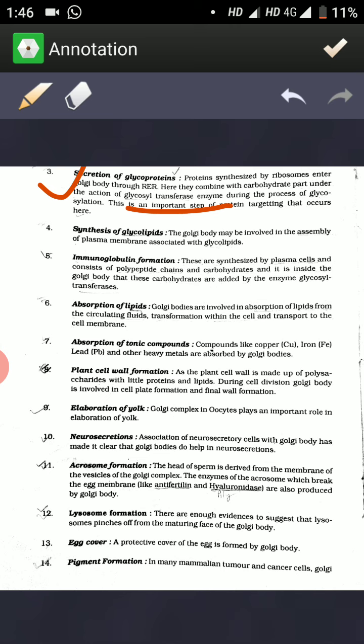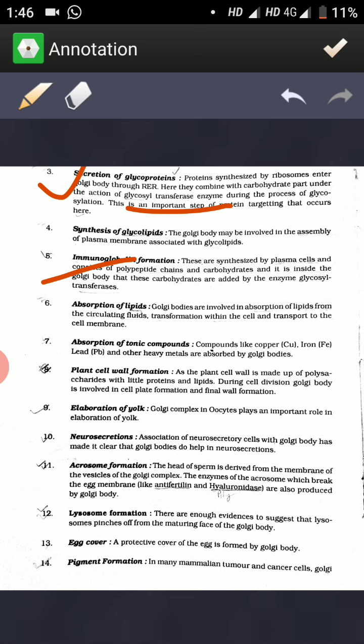The Golgi complex is also involved in immunoglobulin formation. As you know, immunoglobulins are proteins that play a very important role in immunity. These are synthesized by plasma cells and consist of polypeptide chains and carbohydrates. It is inside the Golgi body that these carbohydrates are added by the enzyme glycosyl transferase.